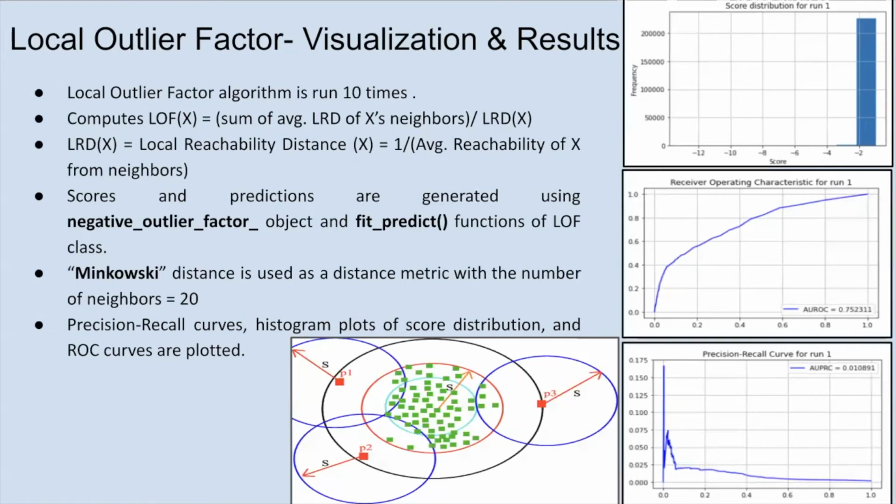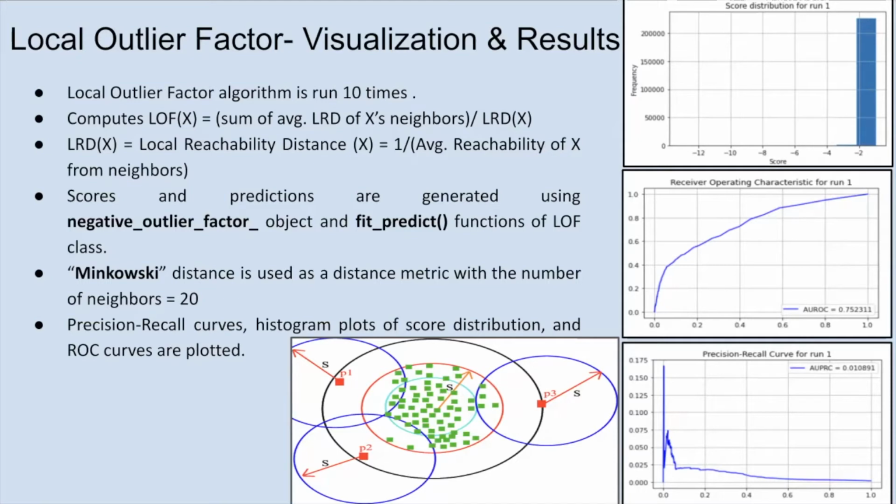Next slide. Local outlier factor is an unsupervised anomaly detection algorithm which generates anomaly scores by measuring local density deviation of a data point with respect to its neighbors. So it considers those points as outliers that have substantially lower density as compared to their neighbors.